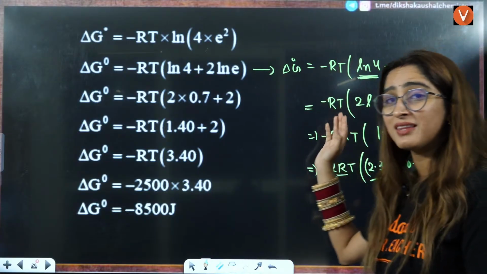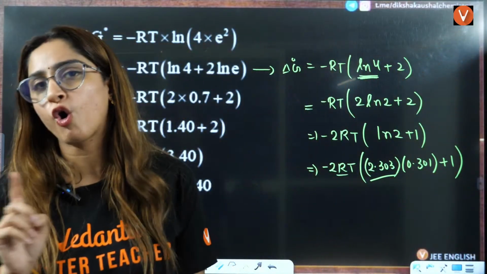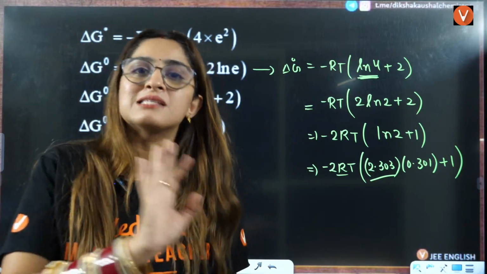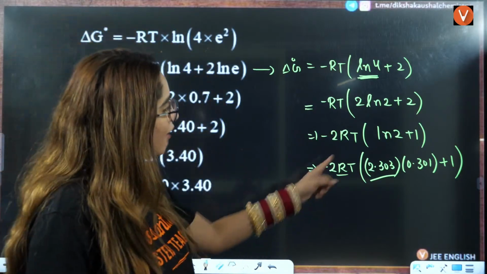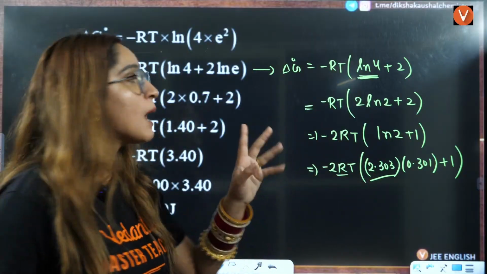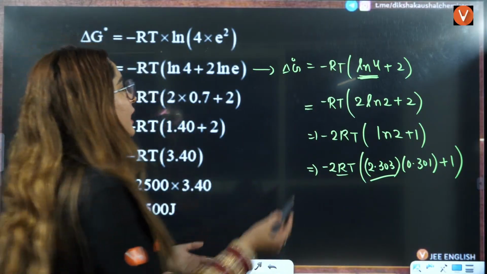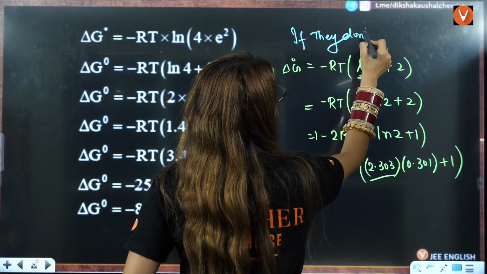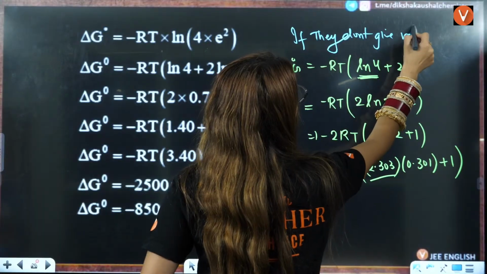This is for when they have not given you the value of natural log of 2. Because natural log of 2 you don't know, but you know the log base 10 of 2 value. So that's why you have to convert it into log base 10. But because they have given it, here I'll write: if they don't give the value, then you have to solve this.